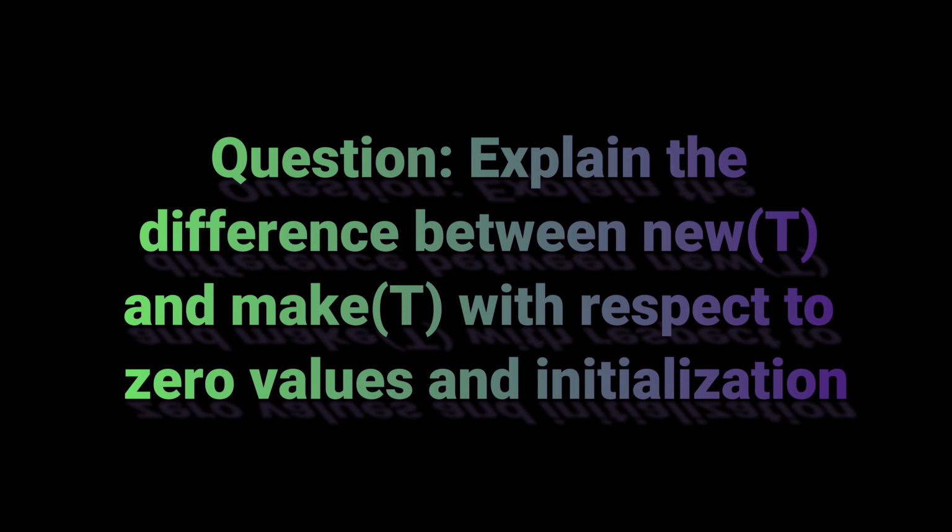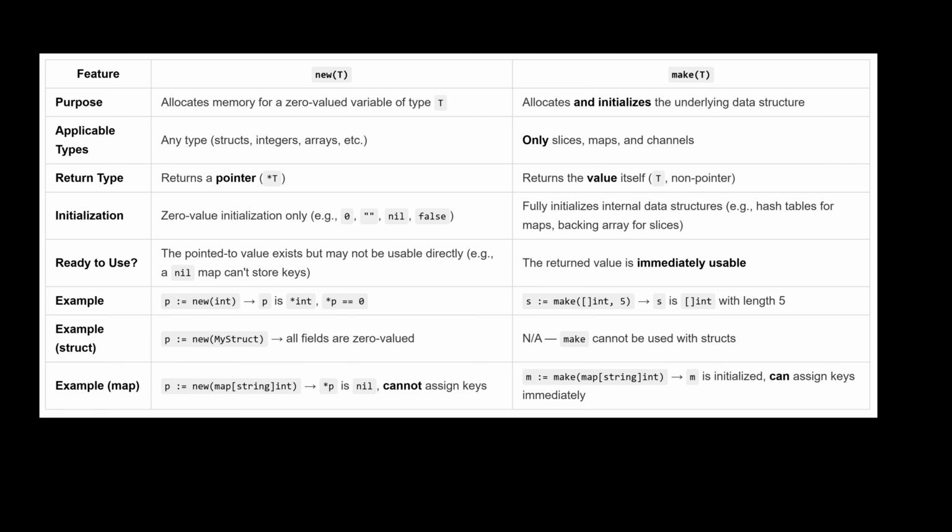Question. Explain the difference between new(T) and make(T) with respect to zero values and initialization. In Go, new and make serve different purposes. Calling new allocates storage for a new zero-valued value and returns its address. As noted earlier, fields will be zero initialized. The result of new is always a pointer. In contrast, make is used only for slices, maps, and channels. It allocates and initializes the underlying data structure, returning the non-pointer value of that type.